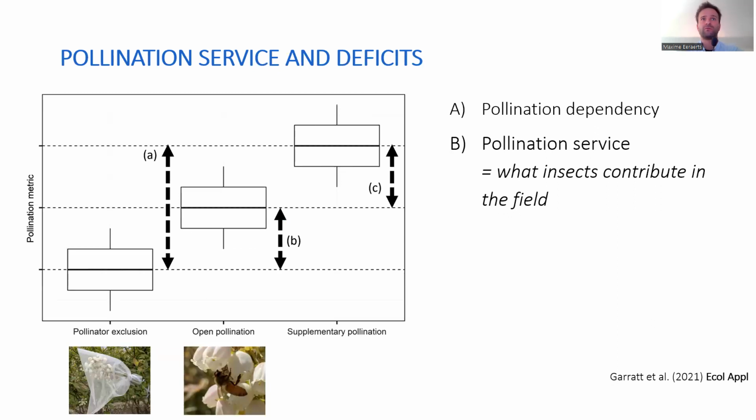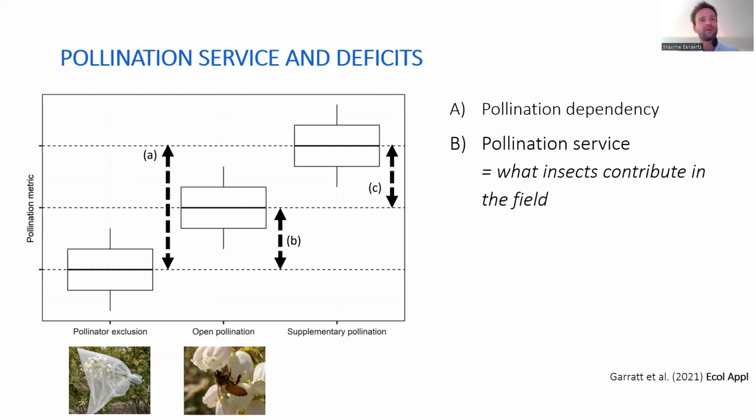When it comes to measuring the pollination contribution of insects, there are two important ways. The first is by measuring the pollination service, which is what the insects contribute in the field.